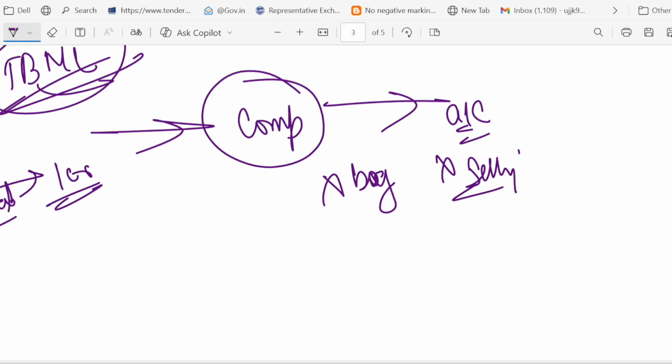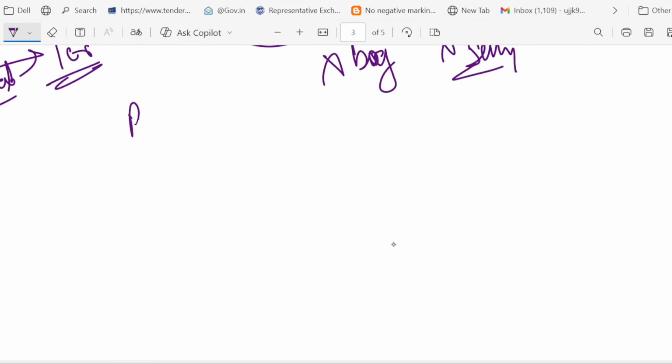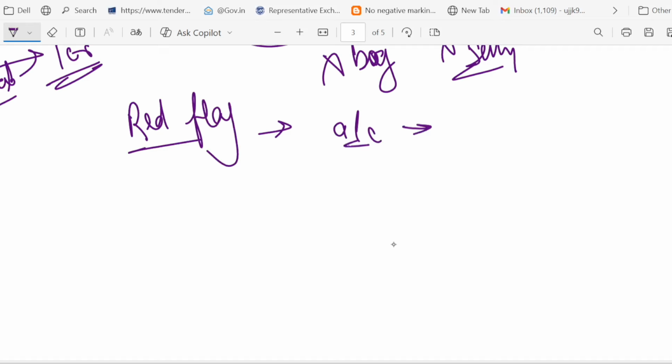So let me explain. An account opened for advance remittance and closed quickly is a TBML red flag. Suppose you open an account for advance remittance and you quickly close it. Other red flags: advance amount not matching trade norms, vague goods description or missing detail in the wire transfer, repeated amendment in LC without reason, payment against very odd bills, or repeated import and export of the same item, right? So these are called red flags. Please note it down.